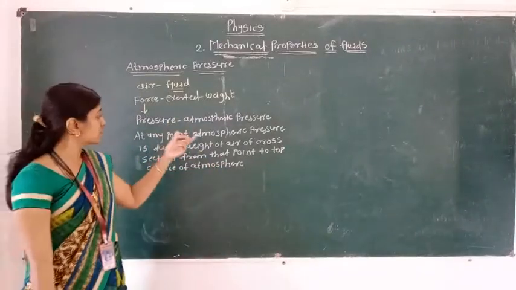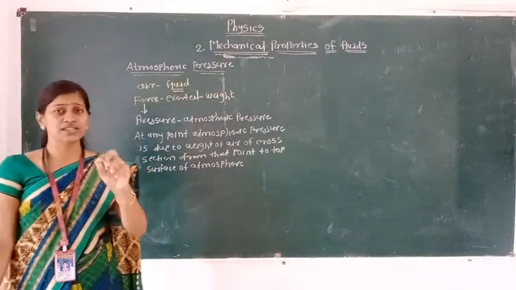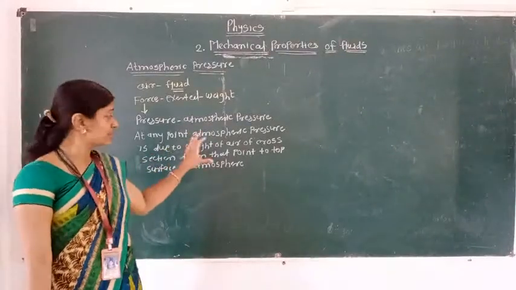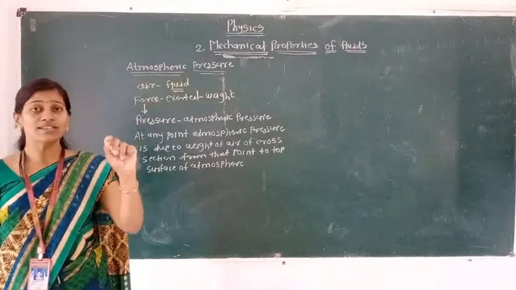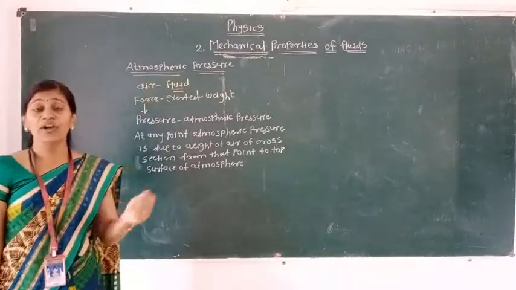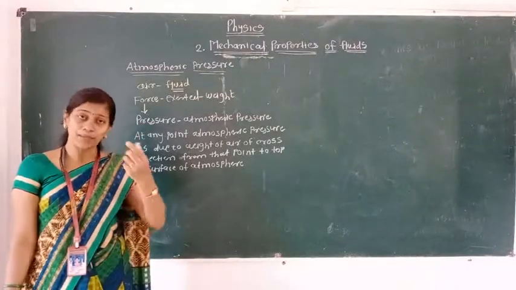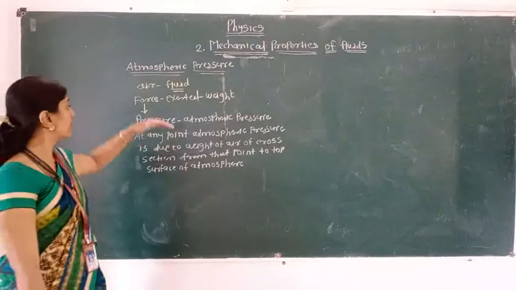In the next session we are going to see how to measure the atmospheric pressure. In that we use the barometer, otherwise the manometer, and the concept will be clear. So the basic thing is that the total earth surface is enveloped by air. Air is one of the fluids, which is capable of flowing and deforms continually under an external force.